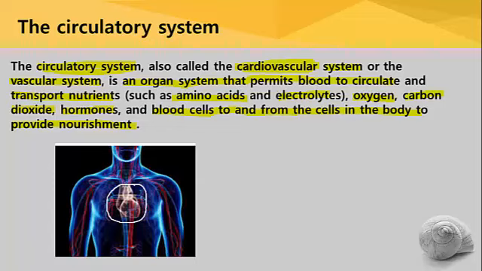The human body is divided into three parts. This upper portion is head, this middle portion is chest, and lower portion is abdomen. In the thoracic portion or chest cavity, the heart is located, and this is the exact location of heart in the human body, but the base of the heart is a little bit slanted towards the left portion of the body.